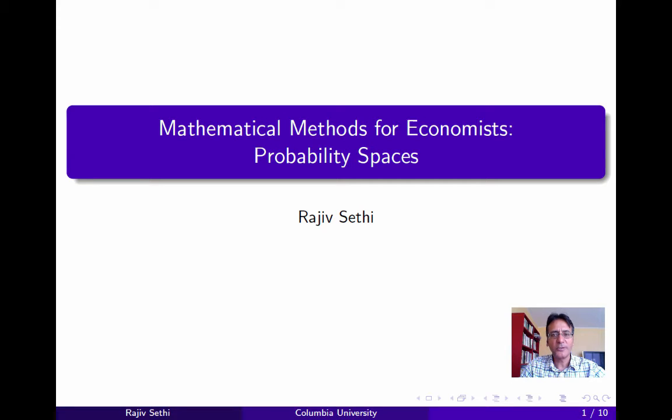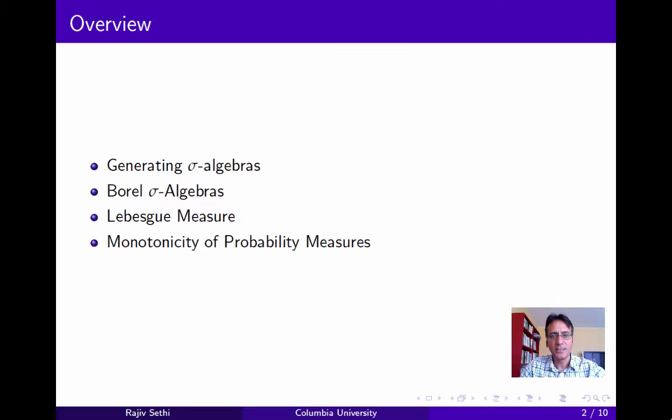In this segment, we'll continue our discussion of probability spaces. In the last segment, we introduced the concept of a sigma algebra, and we'll begin this segment by looking at how a sigma algebra can be generated from an arbitrary collection of subsets. We'll also talk about an important class of sigma algebras called Borel sigma algebras.